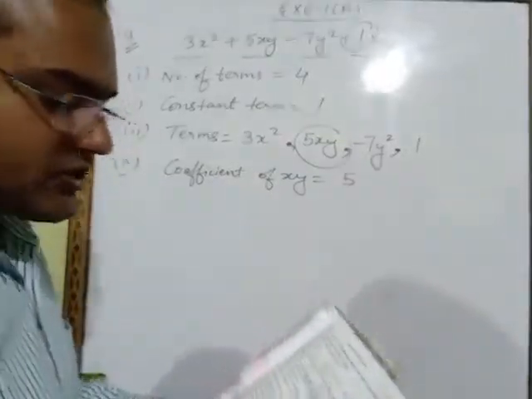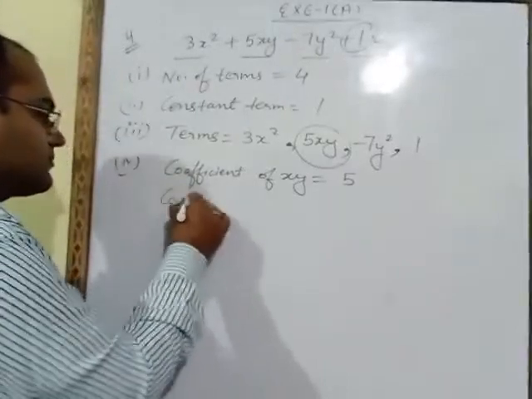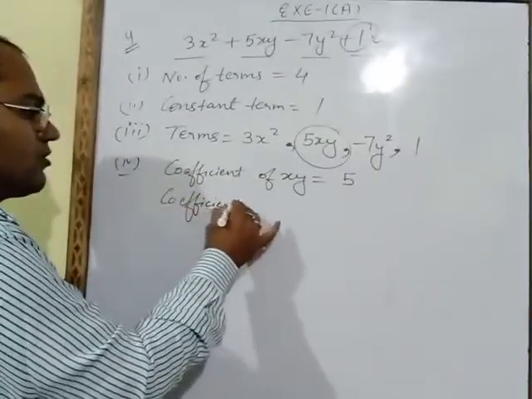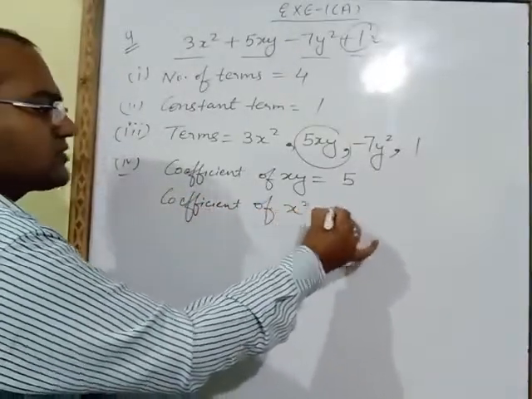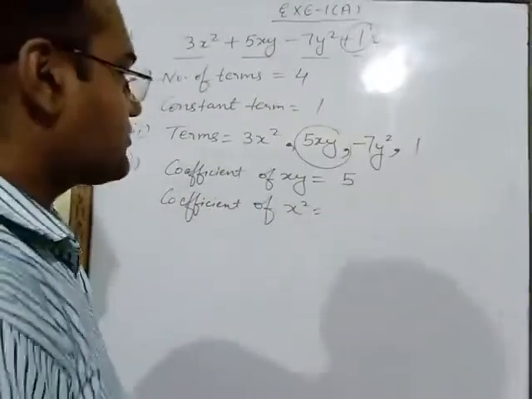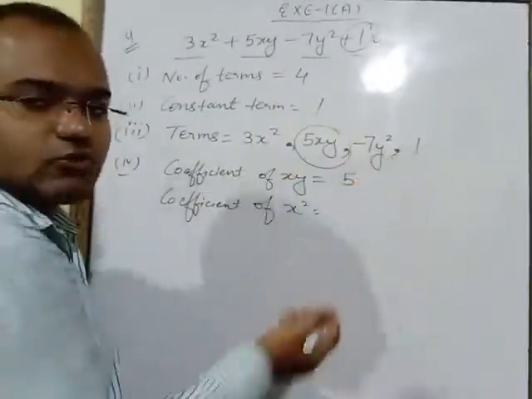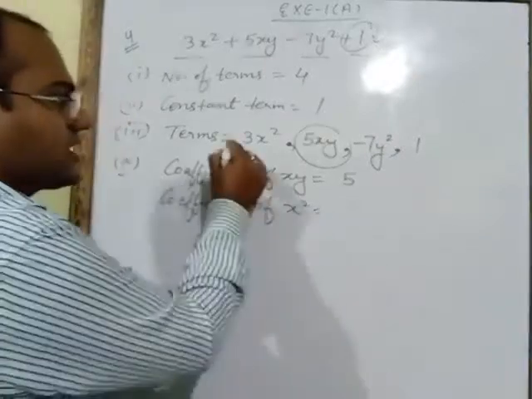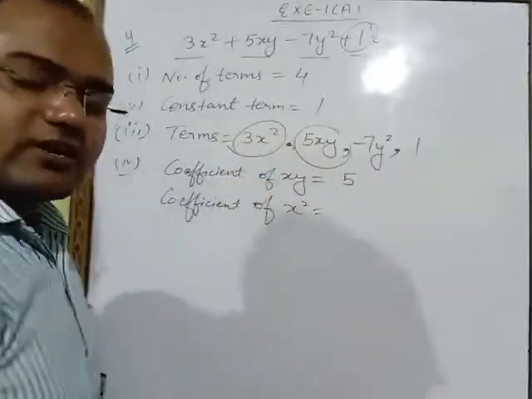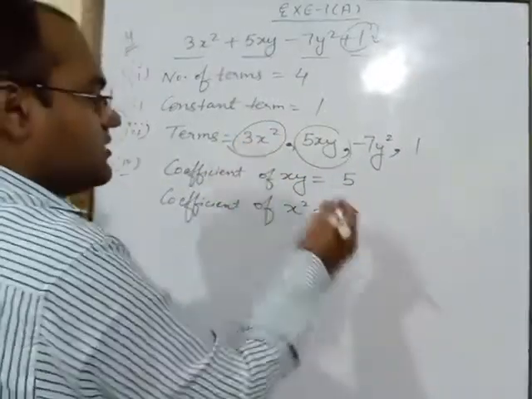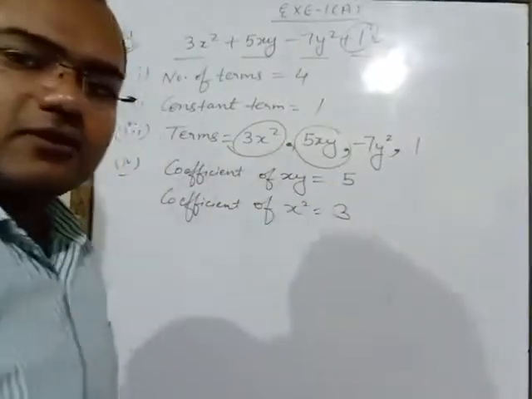We have to write the coefficient of x square also. Coefficient of x square. In which term x square is coming, that we have to see. X square is coming here. So what is written with x square? 3. So coefficient of x square is 3.